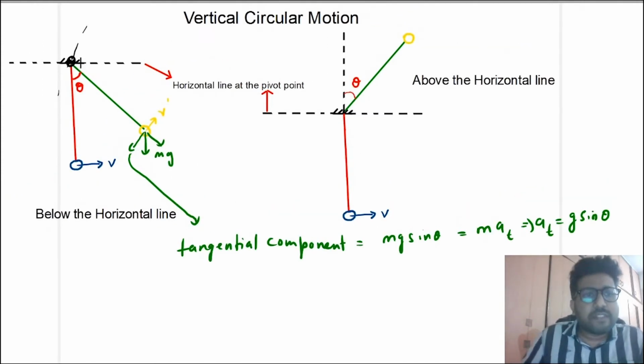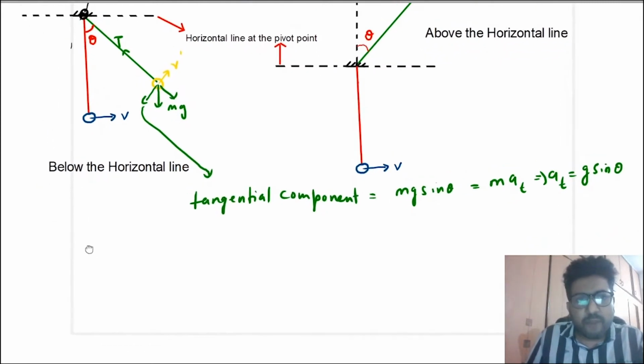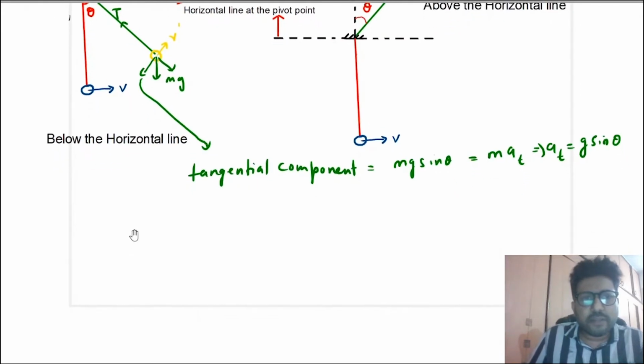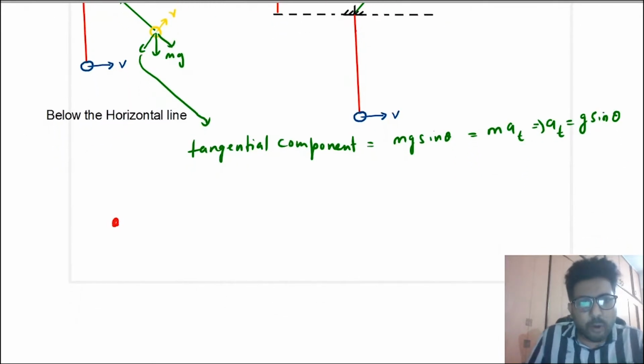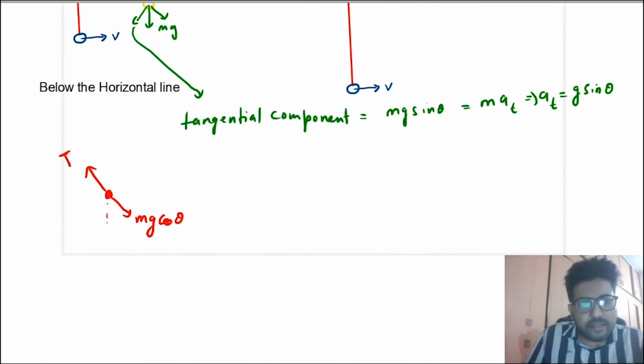Now in the first case we will see what is the tension in the string when the ball is at this point. So suppose T is the tension in the string when the ball is at this point. Now you know that this is undergoing a circular motion. If it is performing a circular motion, there has to be a centripetal force. If you draw the FBD of the ball, you will see that this component is mg cos theta and this component is tension. And we have taken this angle as theta. That means this angle is theta, and if this is theta, this is also theta.